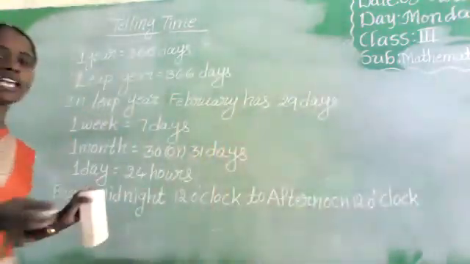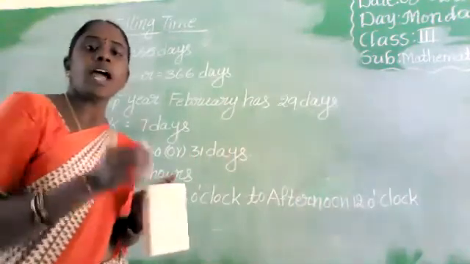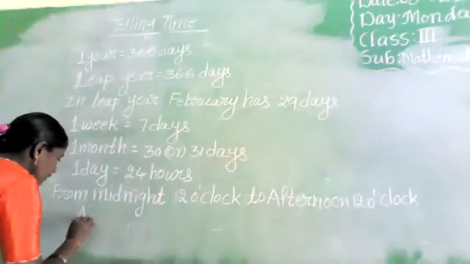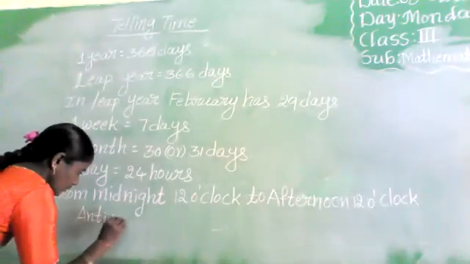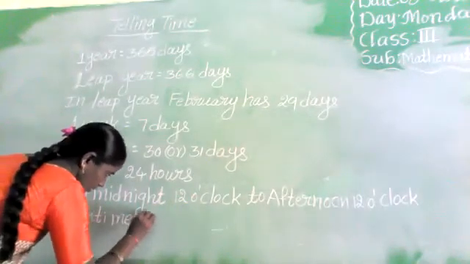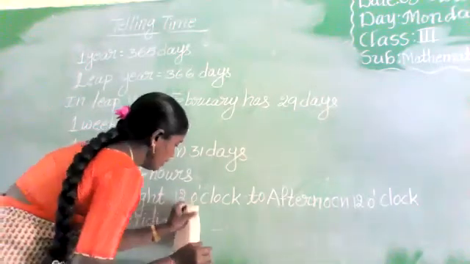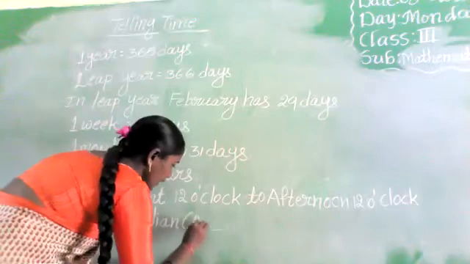In the middle of the time, we say anti-meridian. In short form, that is AM.